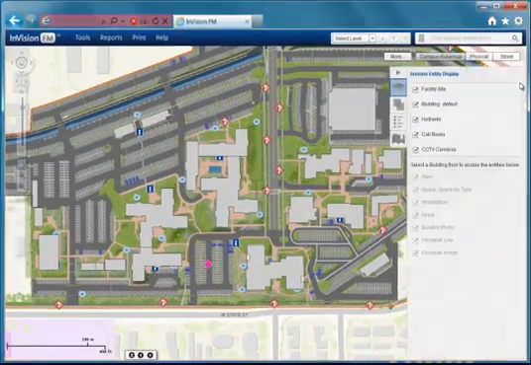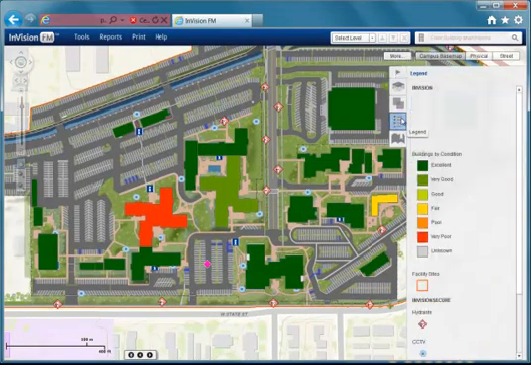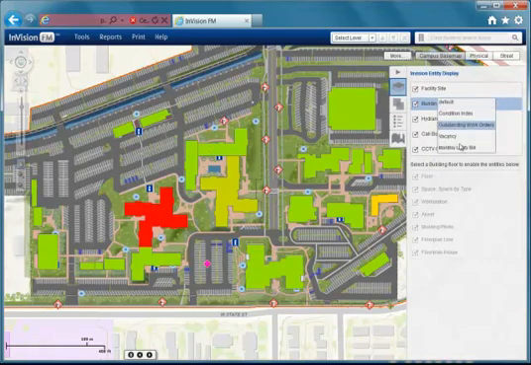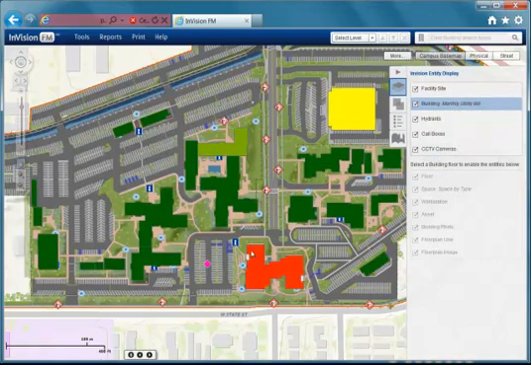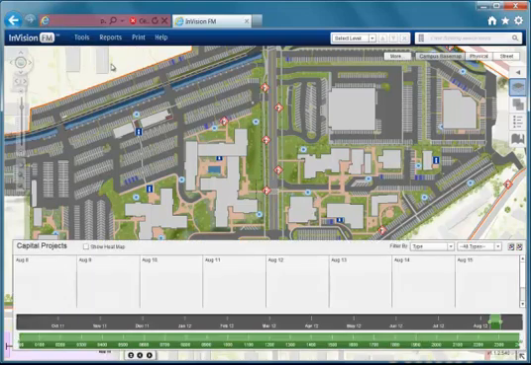For users interested in the roll-up of information, InVision FM has renderers for buildings as well. Here we can look at things like condition index, monthly utility bills, or any other information you're interested in tracking. It also includes a number of spatial analysis tools for uncovering hidden trends in your data.